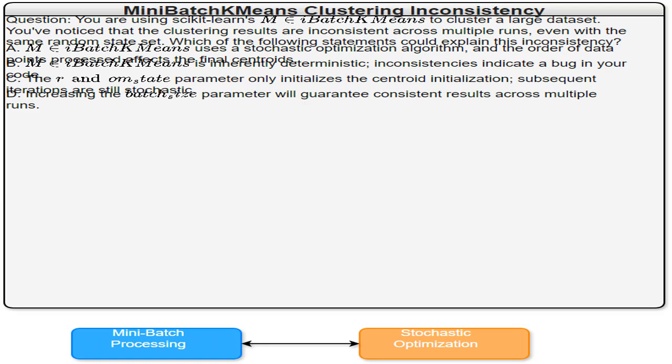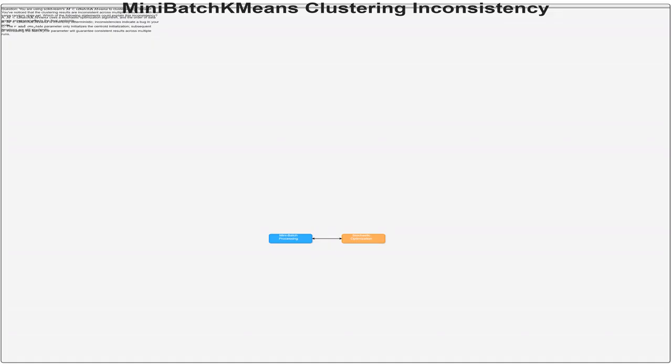This simply describes the problem of inconsistent results from running MiniBatchKMeans multiple times, even with the same random state. This happens because the algorithm uses mini batches of data and is inherently stochastic. This sets the stage. I'm using MiniBatchKMeans to cluster data, and I'm seeing inconsistent results. The question aims to find the reasons behind this inconsistency. Already explained above.